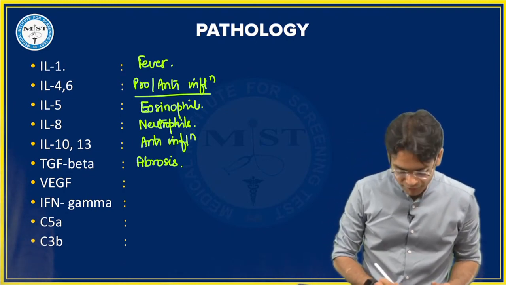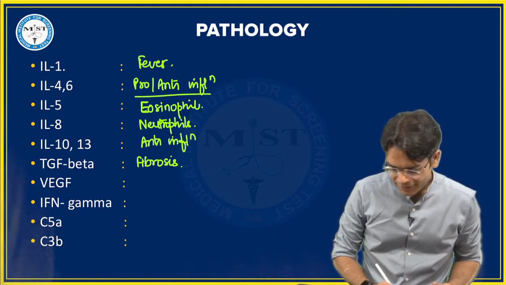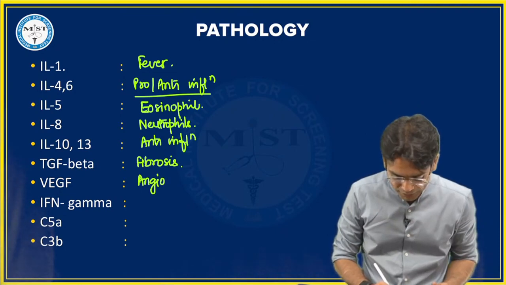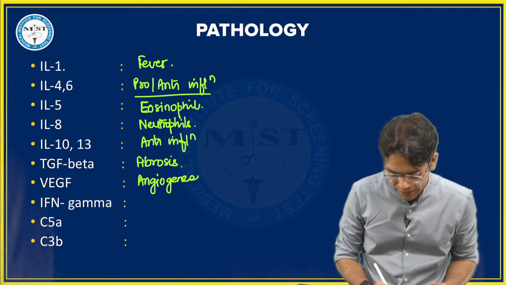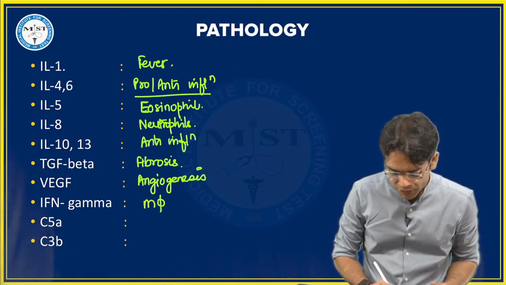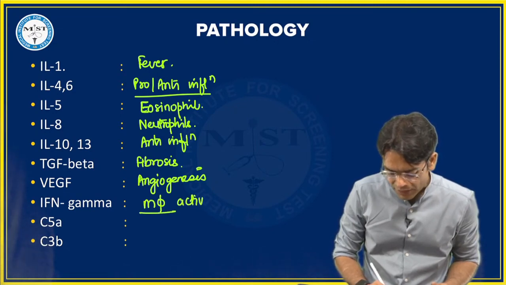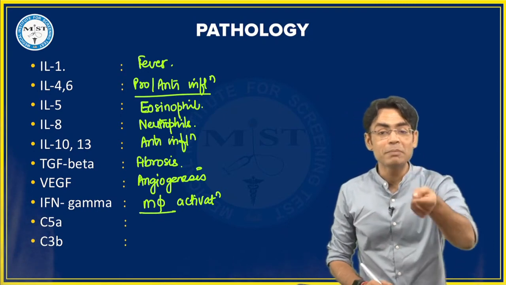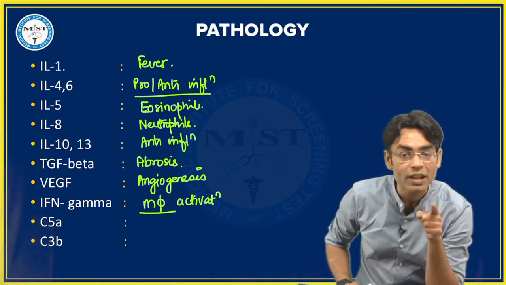So VEGF, we are talking about angiogenesis, neovascularization. Yeah, Sushma, you can write it neovascularization or angiogenesis. Interferon gamma, you have just told me for macrophage activation. C5a, we have just talked about it. What is C5a used for?